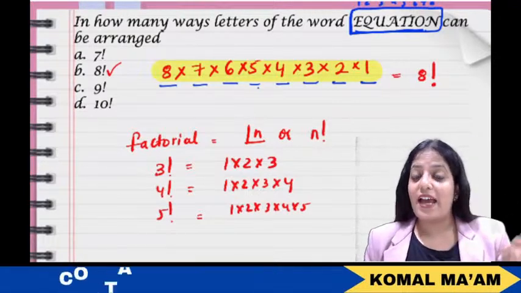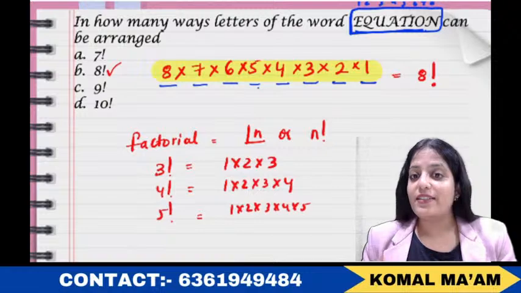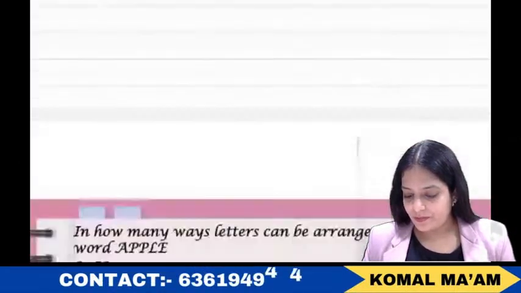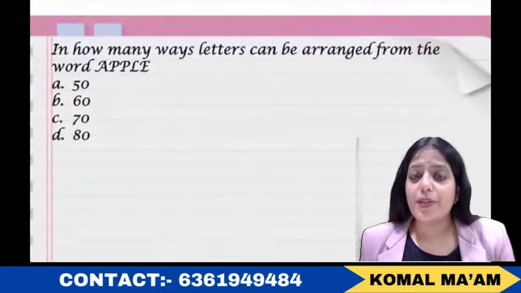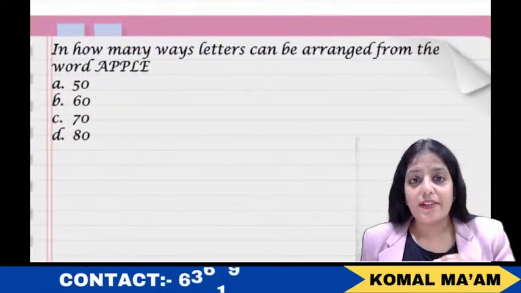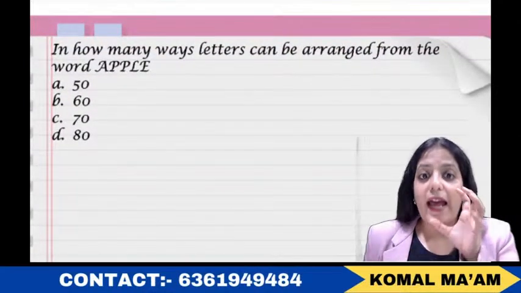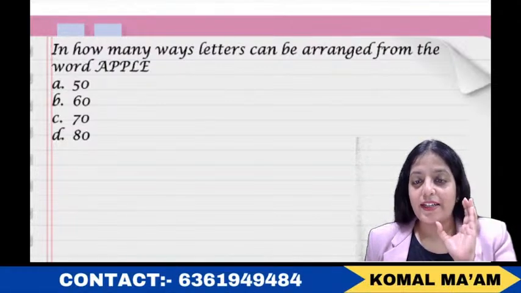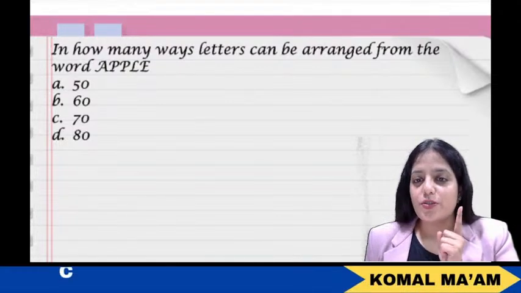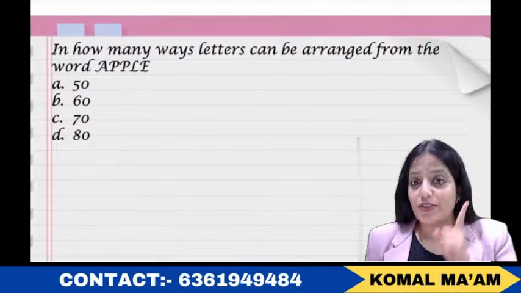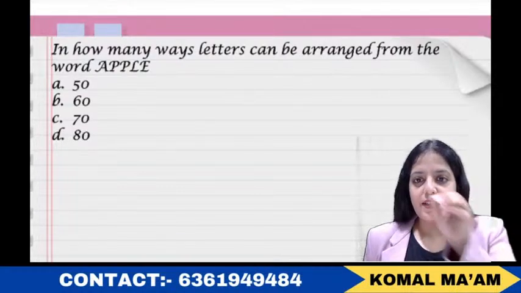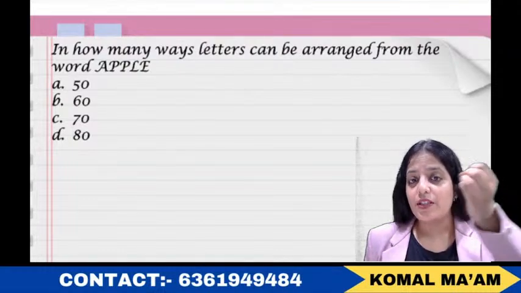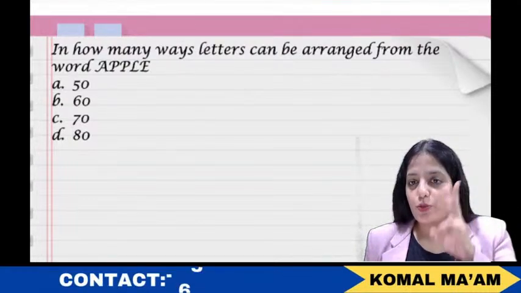Now let's have another question in which you'll find some articles repeating. Okay, see, this is the question. In how many ways can letters be arranged from the word apple? See, you have the word apple, right? Now, what was the first responsibility that I asked you to do? You need to first see, is any letter repeating in the given options? Yes, we do have P coming twice.